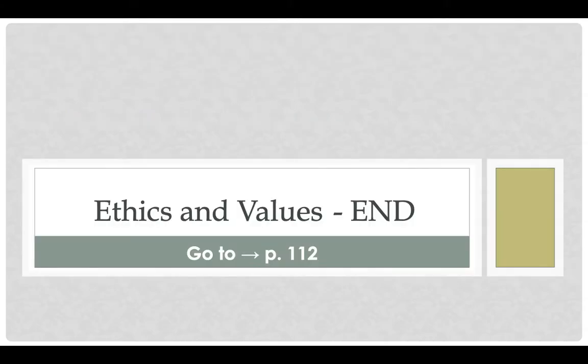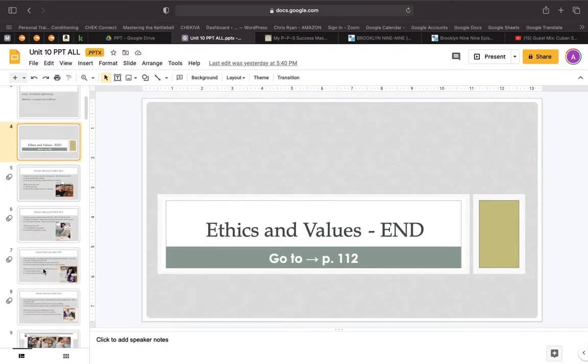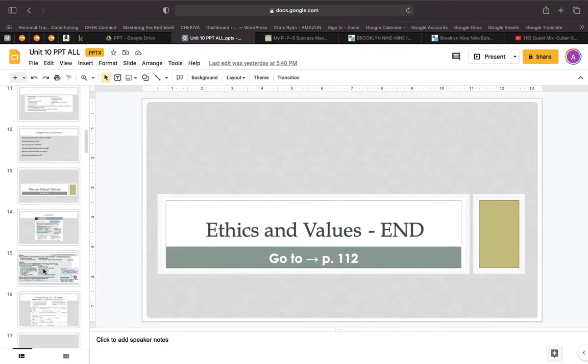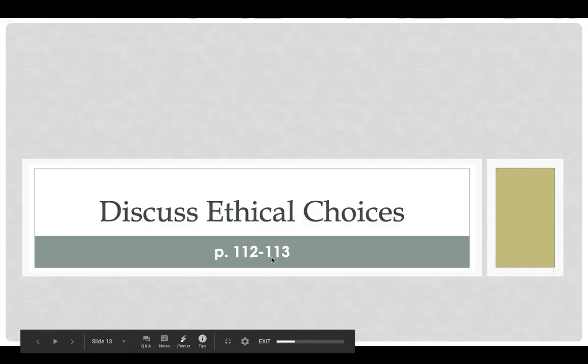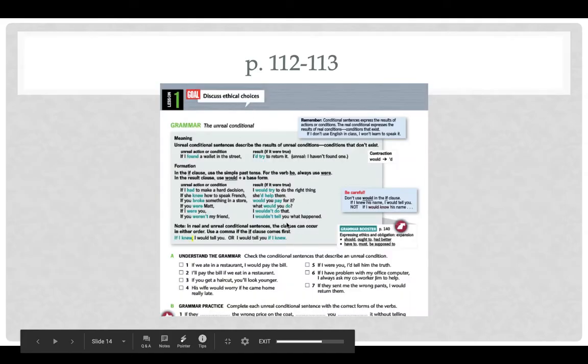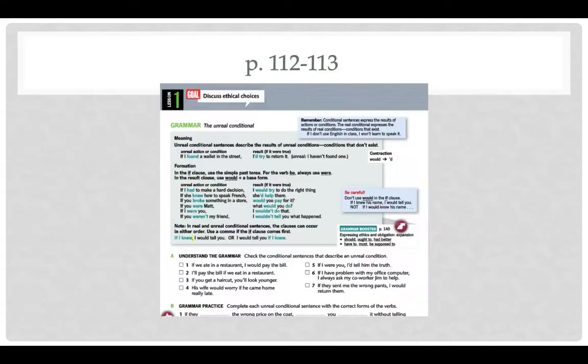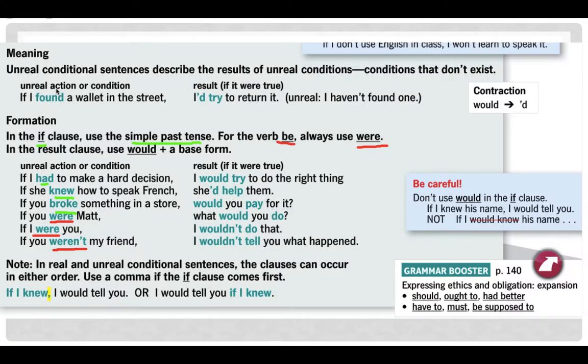Okay, so that is the end of that section. So go to page 112. Okay, so we're going to discuss ethical choices on page 112 and 113. It looks like this page. And we're going to talk about the unreal conditional.